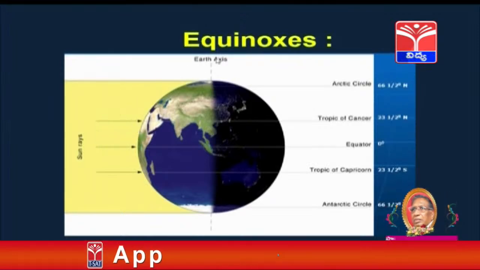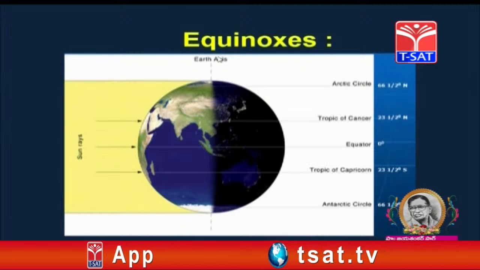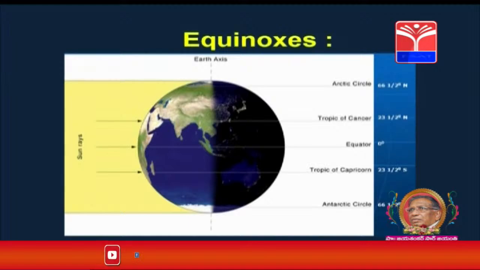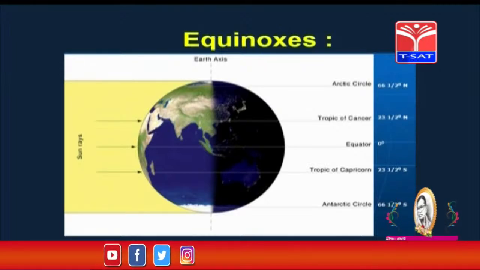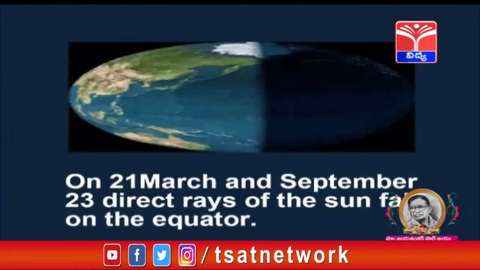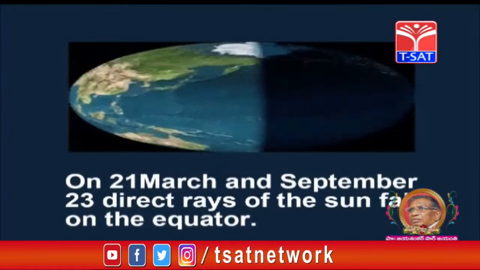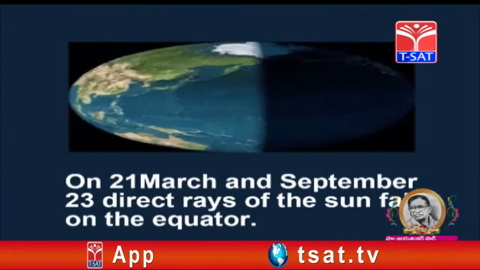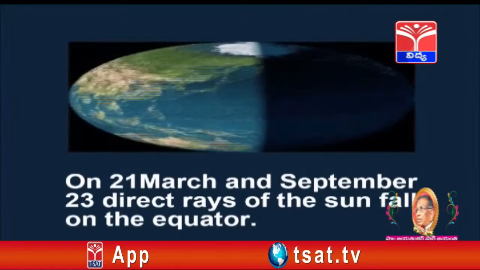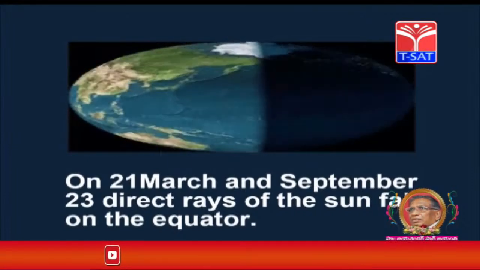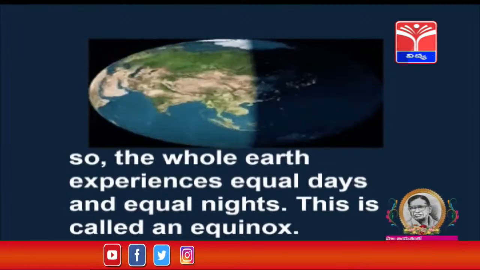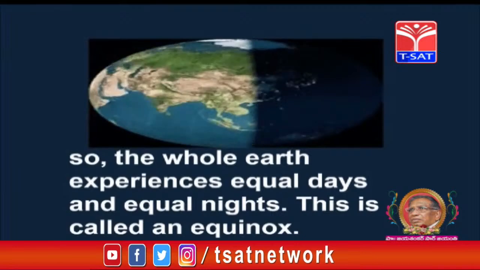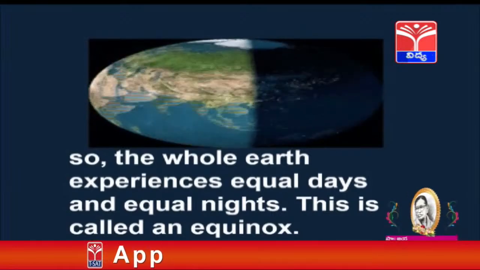So, days and nights are equal on both these days, March 21st and September 23. On these days, direct rays of the sun fall on the equator. So, the whole earth experiences equal days and equal nights. This is called an equinox.